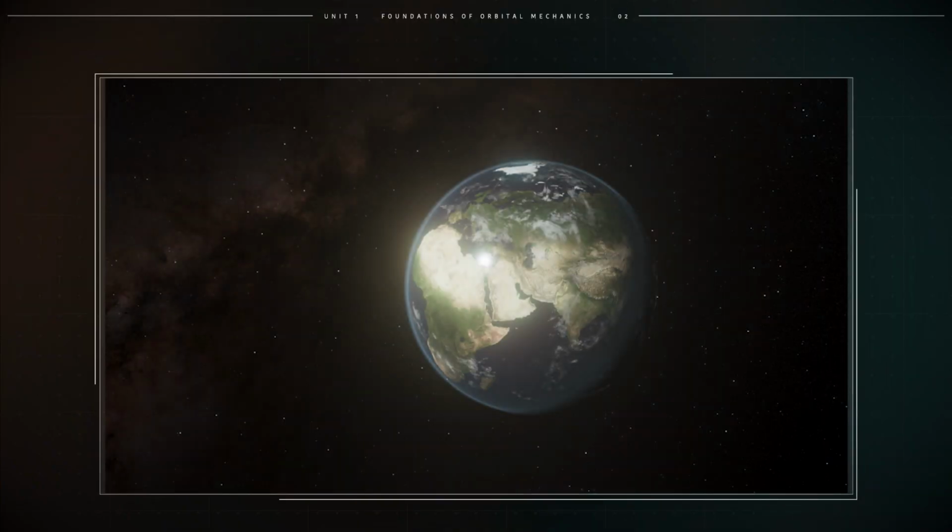As shown in the animation, closed orbits can be circular and elliptical, depending on the initial velocity of the probe on an orbit.